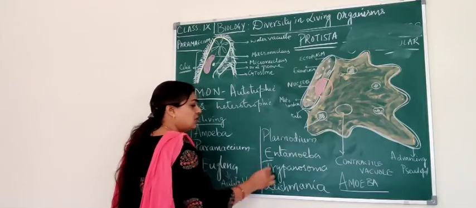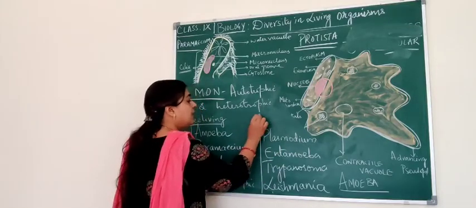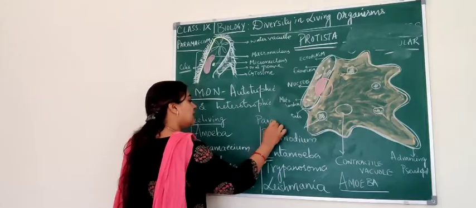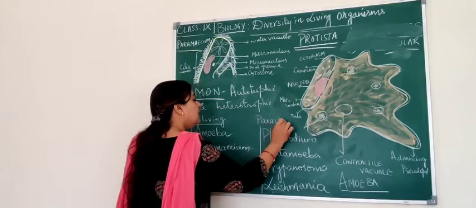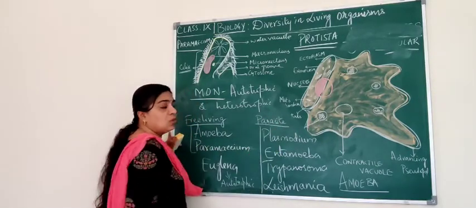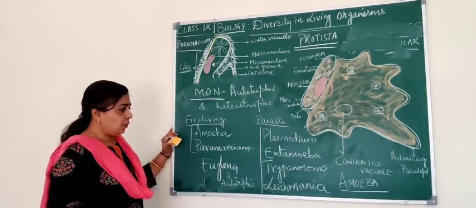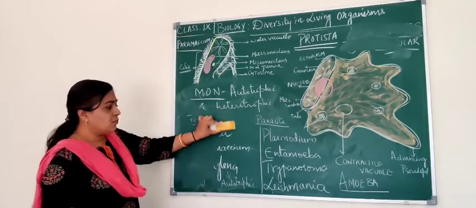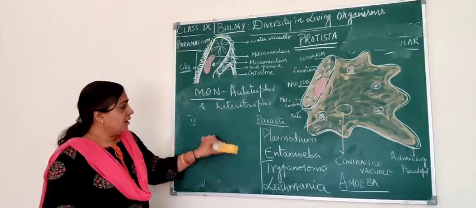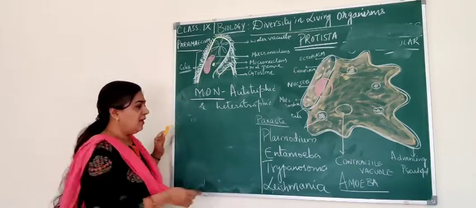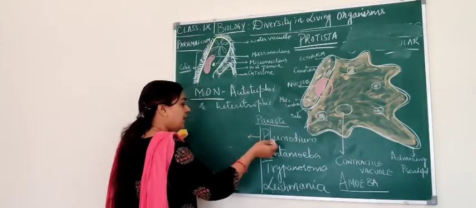Coming to these, they are also heterotrophs, but they're all parasites. All these are parasitic protozoans. So you know Plasmodium. You know very well about Plasmodium, right?